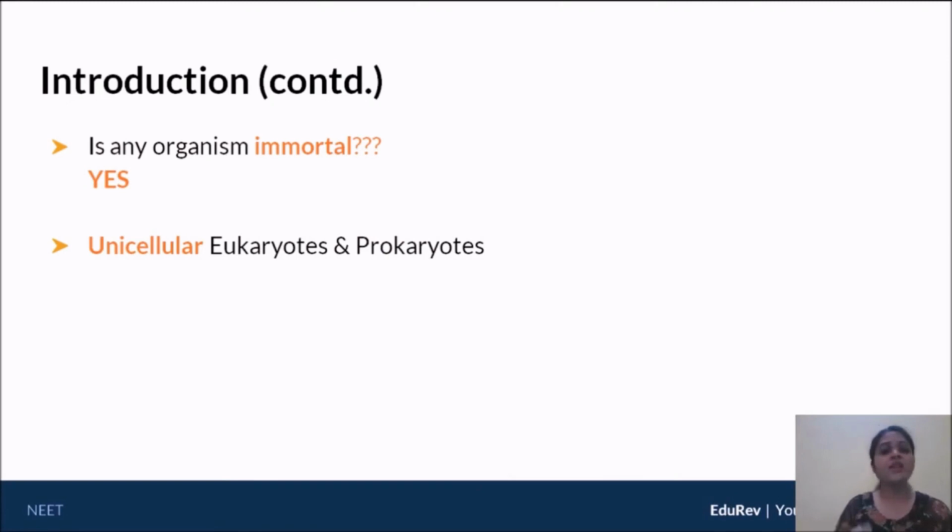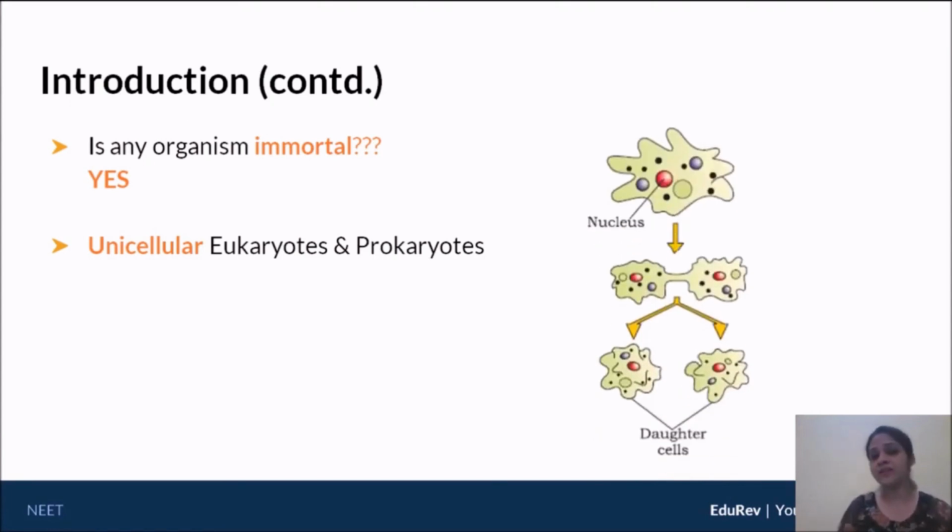Now, why is it that unicellular organisms tend to become immortal? Now, for that, let's use a simple example. Here I have with us the figure of amoeba. Okay, an amoeba undergoing binary fission, undergoing cell division. Now, on top here, you can see that this is the parent cell. The parent cell undergoes reproduction to give you two daughter cells.